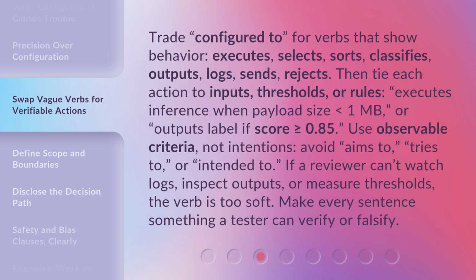Avoid "aims to," "tries to," or "intended to." If a reviewer can't watch logs, inspect outputs, or measure thresholds, the verb is too soft. Make every sentence something a tester can verify or falsify.